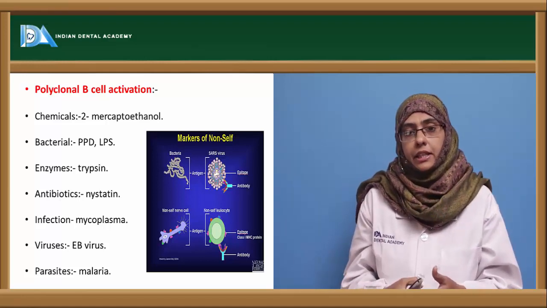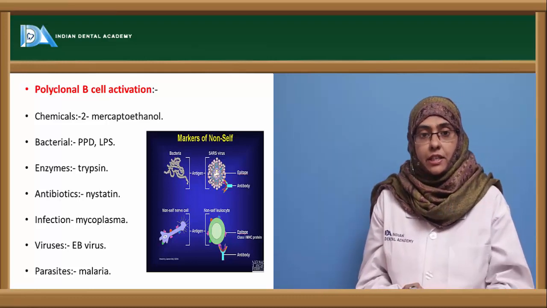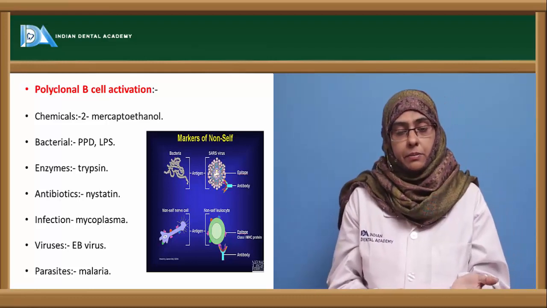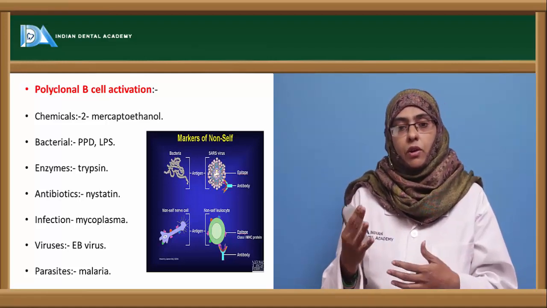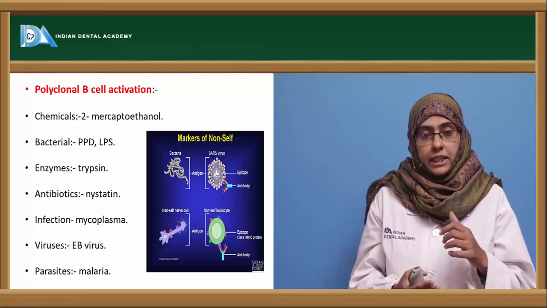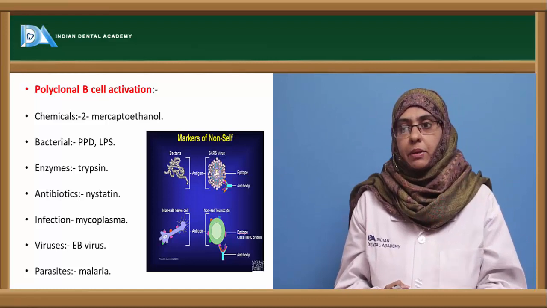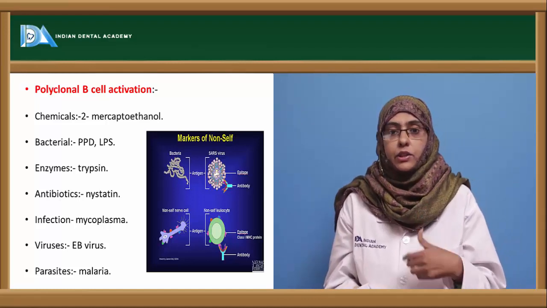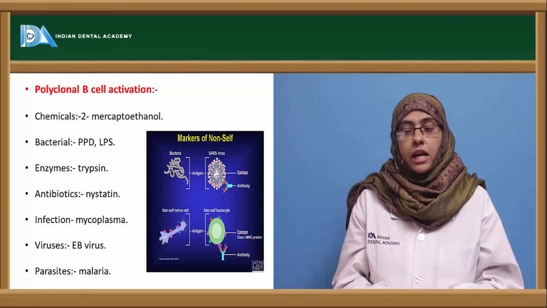But in autoimmune diseases, there is a polyclonal B cell activation. Instead of one antibody being produced against that particular antigen, a larger amount of antibodies of non-specific nature are usually produced. These can be induced by different factors, such as chemicals. An example of a chemical that can induce polyclonal B cell activation is 2-mercaptoethanol.